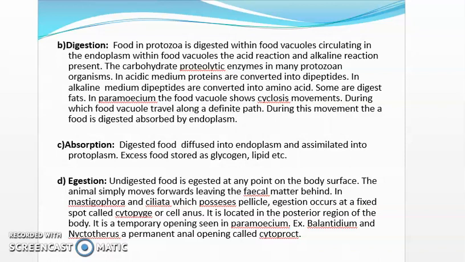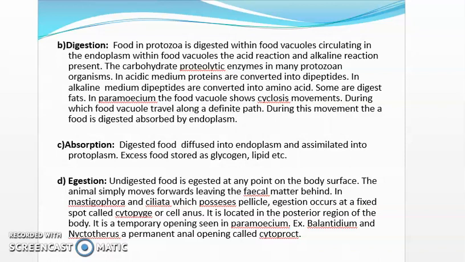Some digest fats. In paramecium, the food vacuole shows cyclosis movements, during which the food vacuole travels along a definite path.